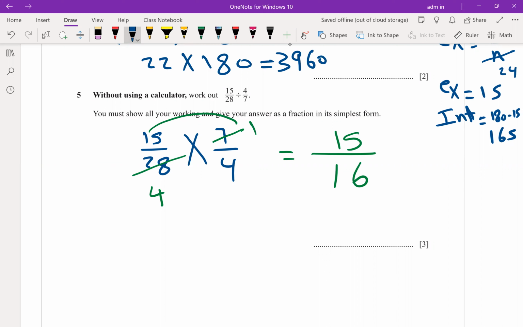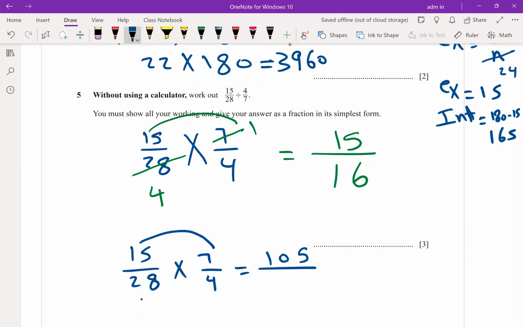start to write 15 over 28, multiply 7 over 4. Then multiply 15 times 7. 15 times 7 is 105. 28 times 4 is 112. Then use your calculator as a fraction, then write equal. You will get 15 over 16.